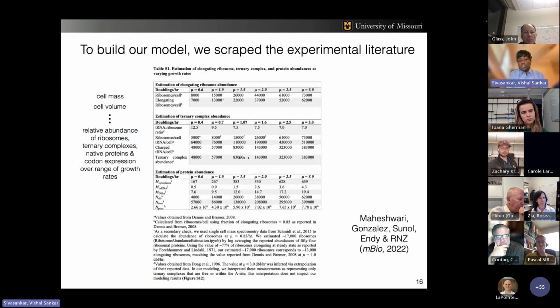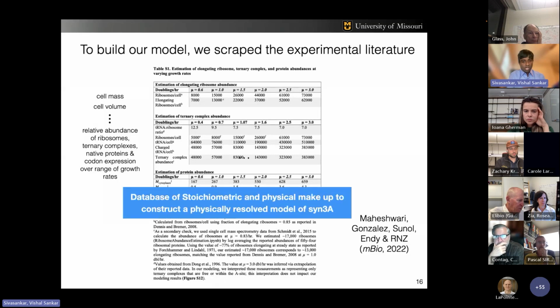So, in order to build our model, we gathered and analyzed well-established experimental data for cell mass, volume, and the sizes and abundances of the various translation molecules in our cell across growth rates. And this is where we need the helping hand from our experimental community. There has been enormous research into E. coli that helped us shape our E. coli model building. However, we are not quite there with SYN3A, and one of our major goals is to construct a database of stoichiometric and physical makeup of the cell and construct a physically resolved model of the minimal cell to answer fundamental biological questions.